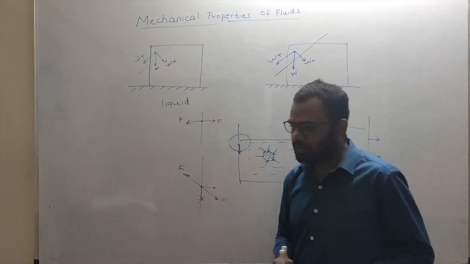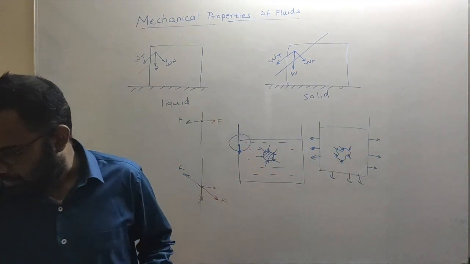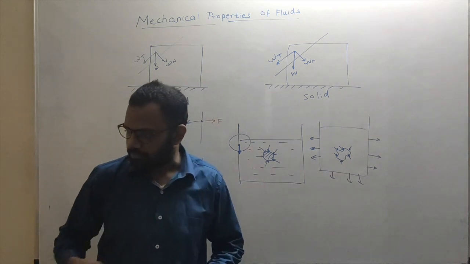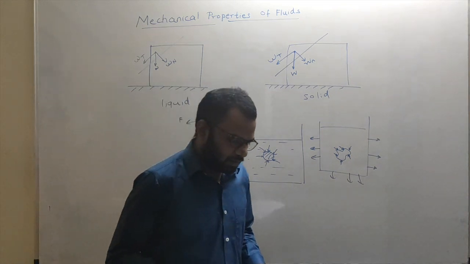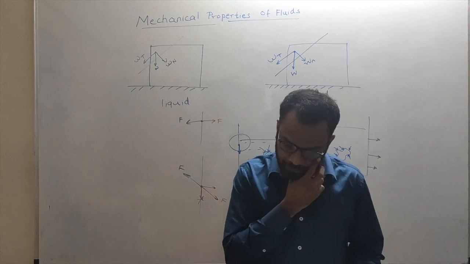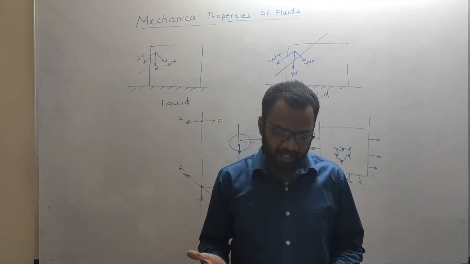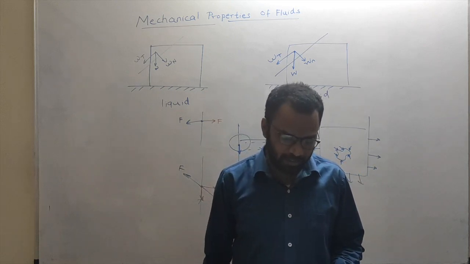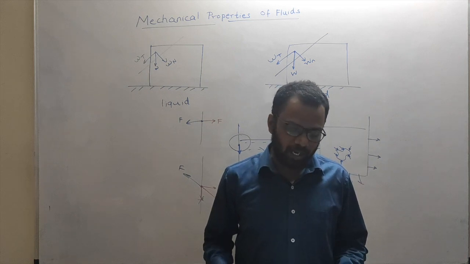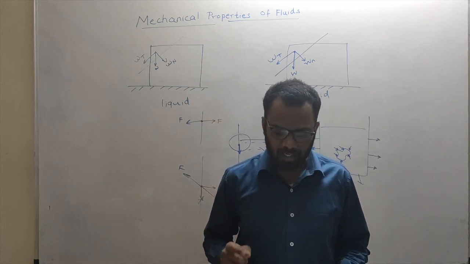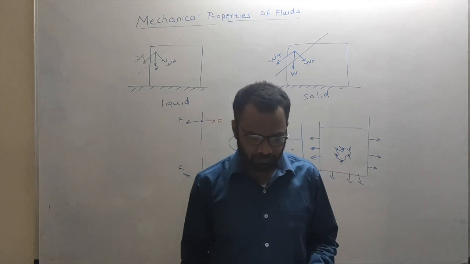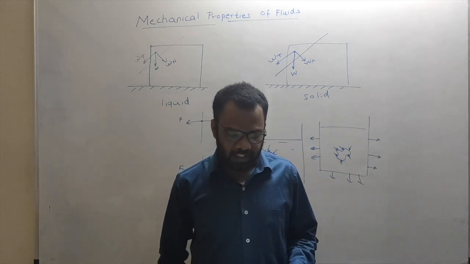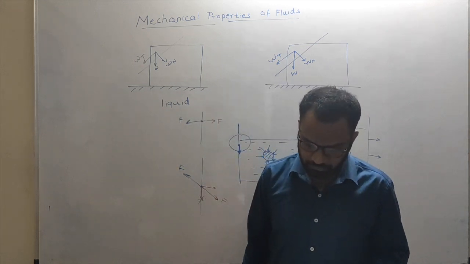Fine. So please note down some important points. A fluid means a substance that can flow. Liquids and gases collectively are called fluids. A fluid either has no rigidity or its rigidity is very low. The shear modulus of fluid is 0.